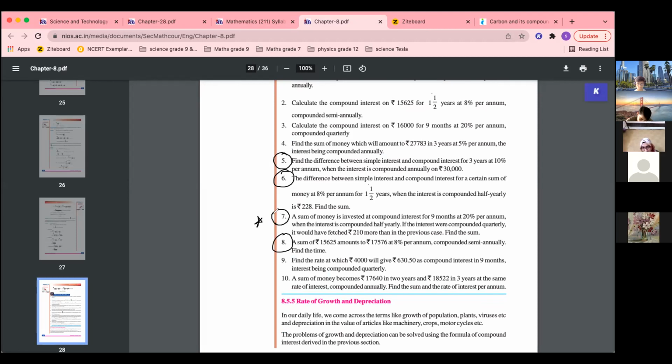This question is a little different. I'll do it in the form of simple interest, because this will be a bit complicated. So still if you want you can try it if you can understand well. Otherwise I'll do it in class. But the homework is 5, 6 and 8.